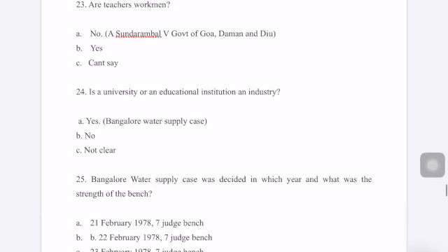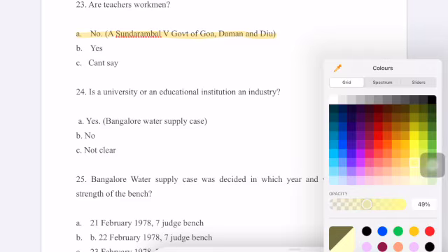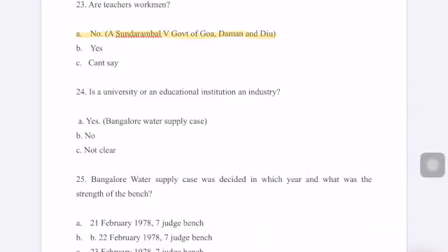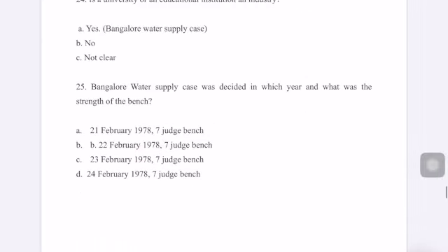Next question, question number 23. Are teachers workmen? So the answer would be no, and this was held in the case of Sundarambal versus Government of Goa, Daman and Diu. Next question, is a university or an educational institution an industry?